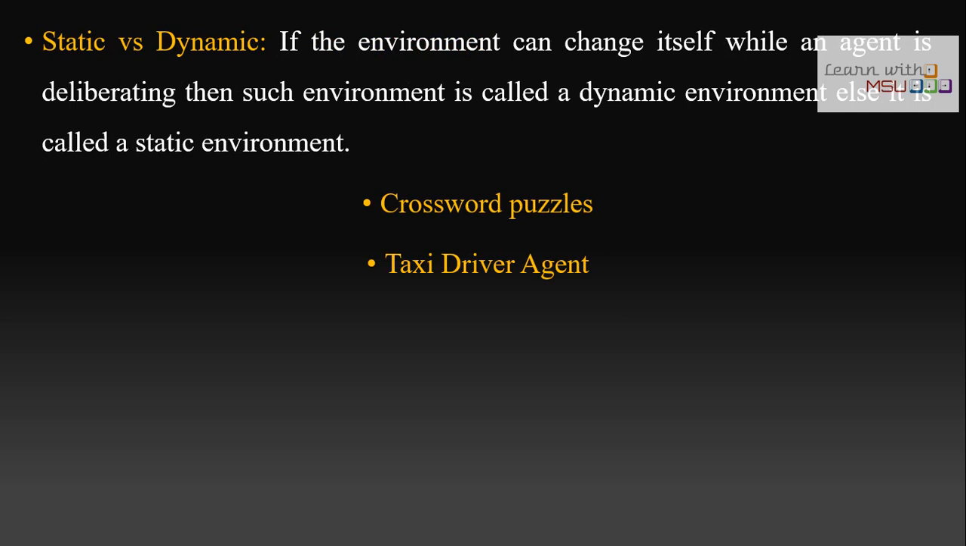And then static versus dynamic. If the environment can change itself while an agent is deliberating, then such an environment is called a dynamic environment. If the environment keeps on changing, it is called a dynamic environment. If the environment is fixed, then it is called a static environment. Suppose you consider a crossword puzzle. The environment is fixed. You can't change anything, so that is a static environment. And the taxi driver agent environment keeps on changing continuously. The environment is completely changing. You will see different kinds of pedestrians, different kinds of vehicles. So the taxi driver agent is a dynamic environment.